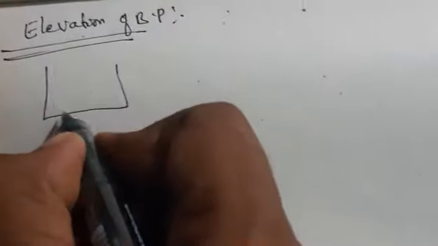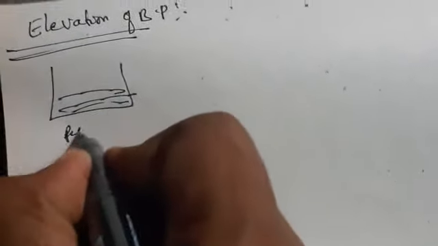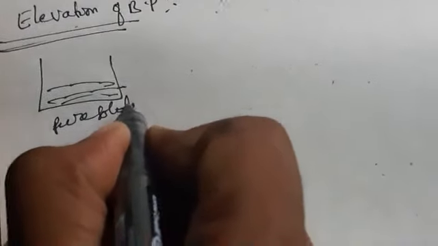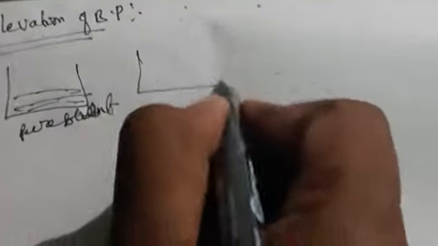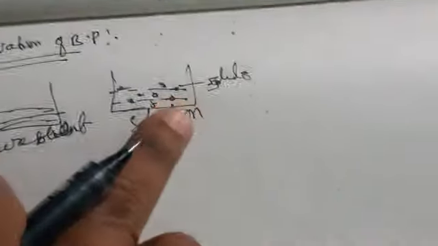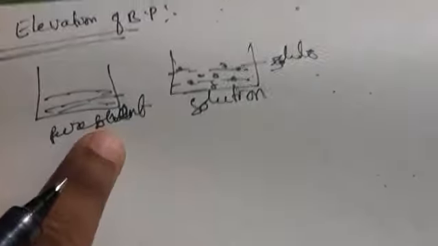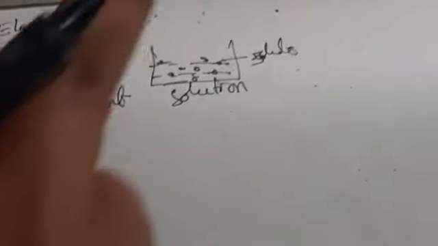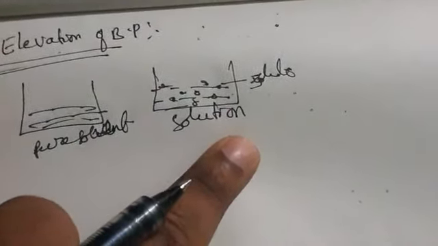Elevation of boiling point. I have told you, this is the pure solvent, and this is the solution when a non-volatile solute is added. This is the solute, this is meant for the solution. In the pure solvent, only solvent we are taking. So the vapor pressure of the solvent is higher than the vapor pressure of the solution, meaning P naught is very much higher than Ps.